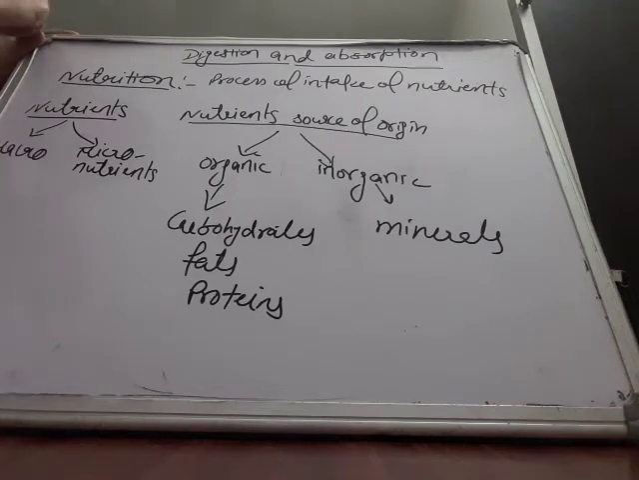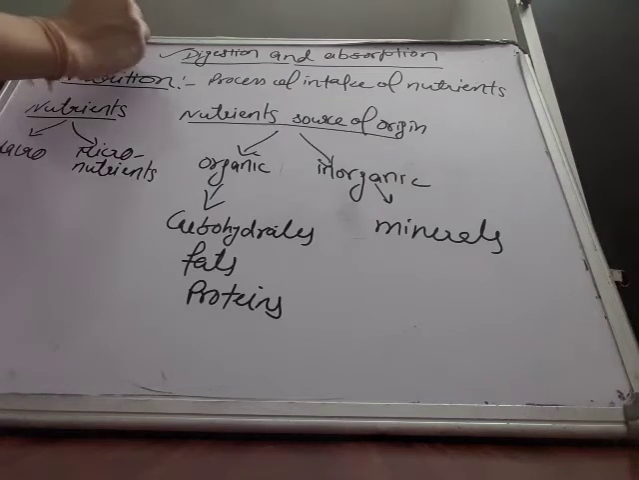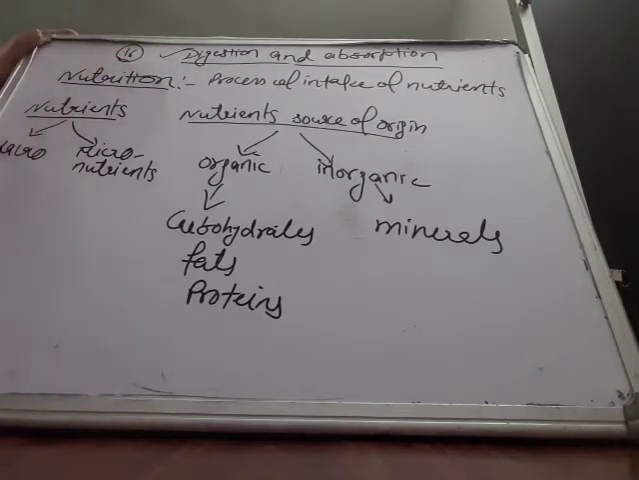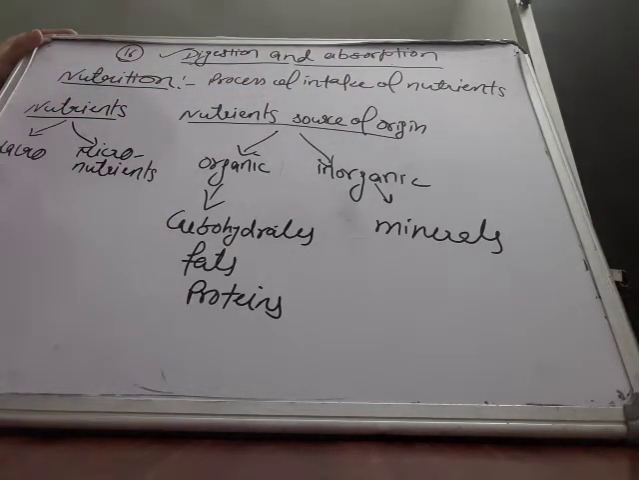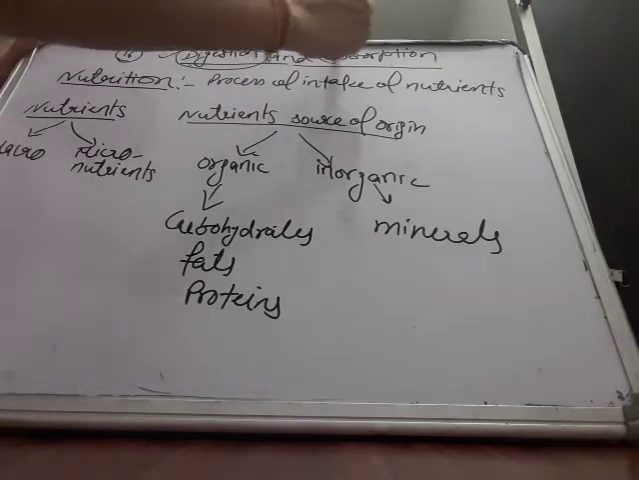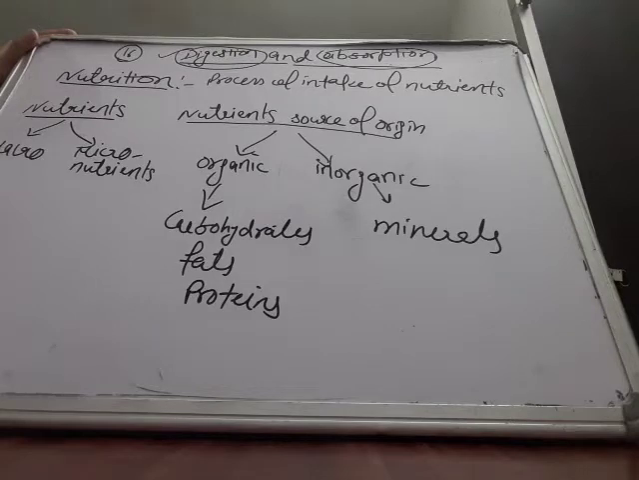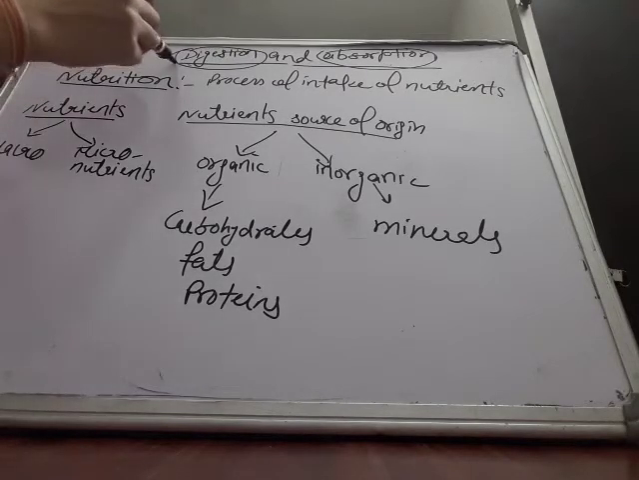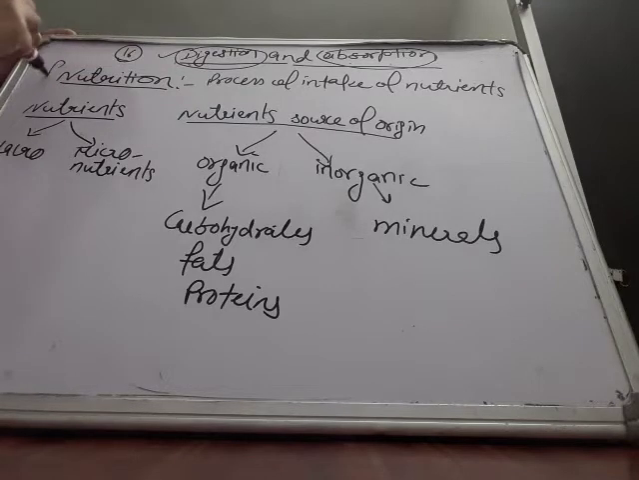So let us study the next chapter. It is chapter number 16 from Truman's Elementary. The chapter is digestion and absorption. In this chapter we will study about digestion and absorption. Before coming to the main topics, let us study some basics.